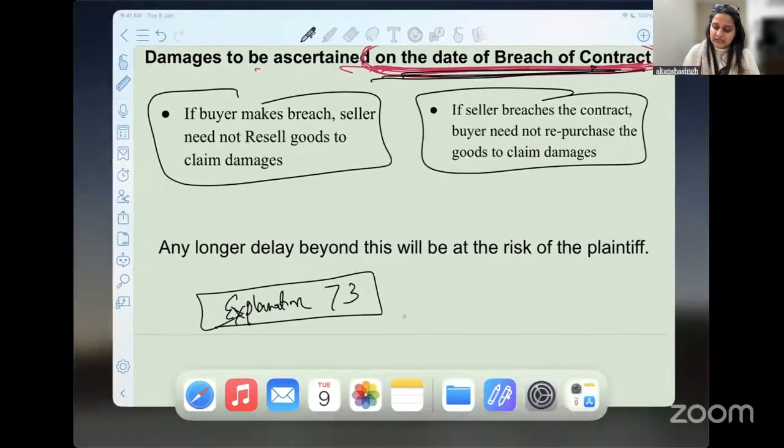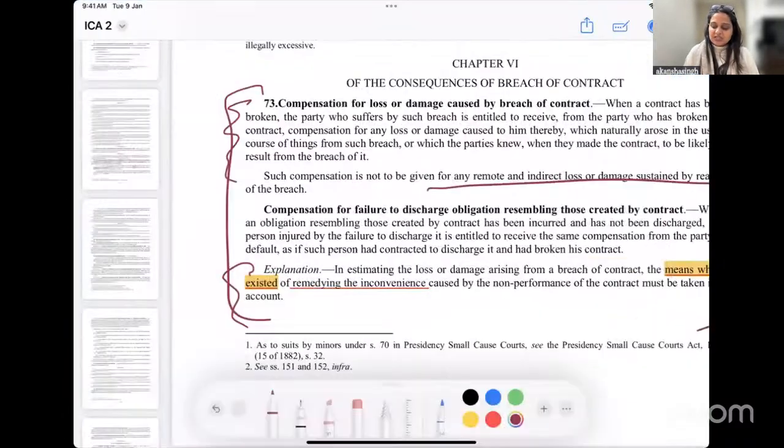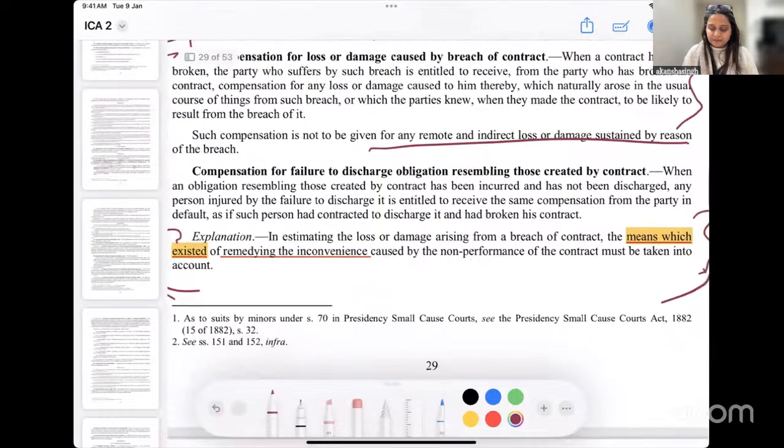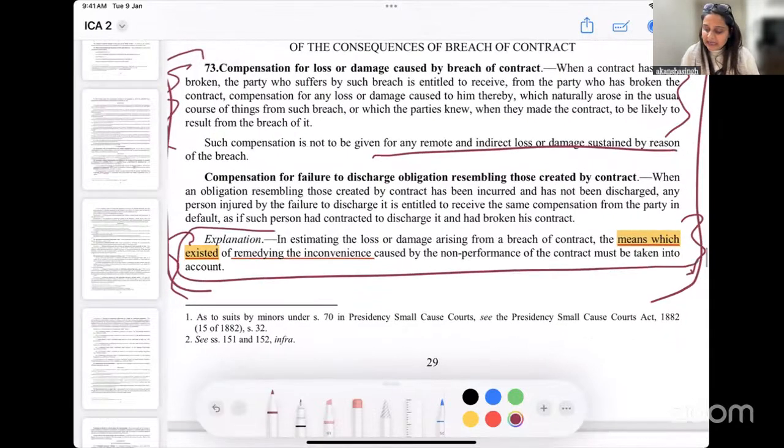What are they actually trying to tell us? Section 73 explanation says: in estimating the loss or damage arising from the breach of contract, the means which existed of remedying the inconvenience caused by the non-performance of the contract must be taken into account.